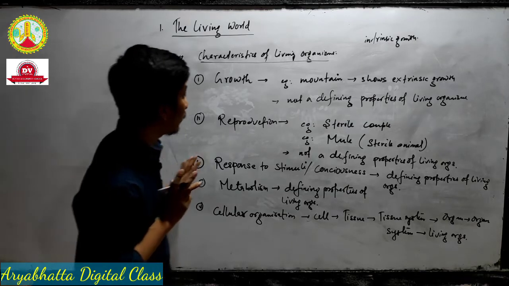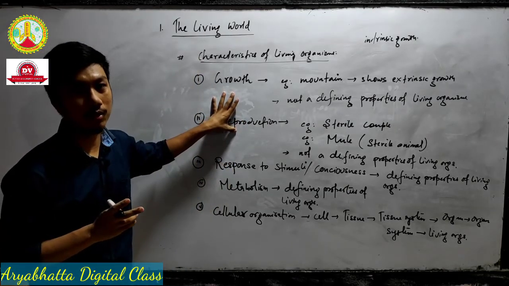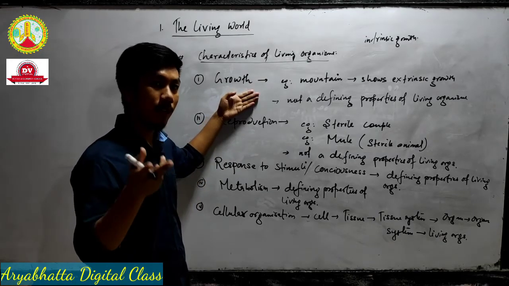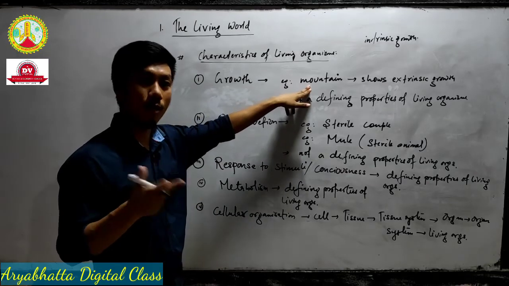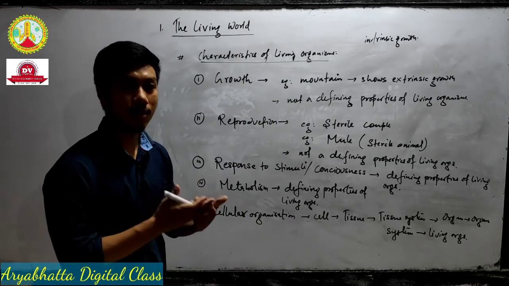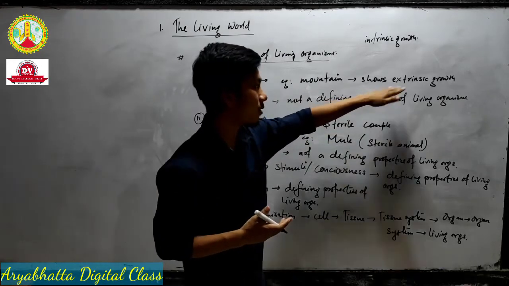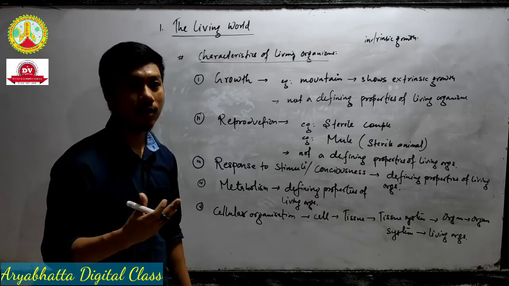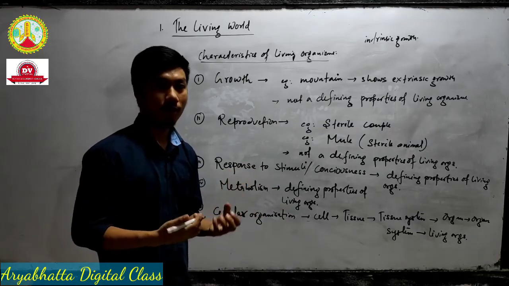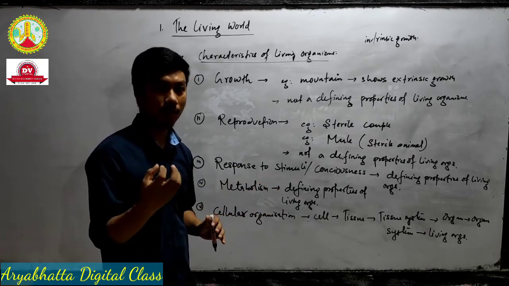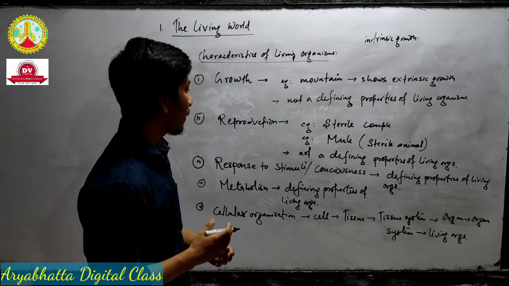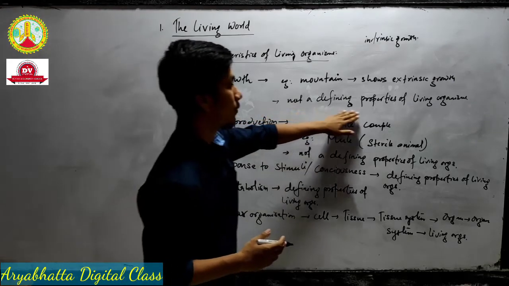What you need to remember is that only growth and reproduction are not the defining properties of living organisms. Why? Because in case of growth, there is an exception. Where do we find the exception? In mountains. In rocks also we find the exception. What happens in a mountain? A mountain also shows growth, but such growth is known as extrinsic growth. That means the growth takes place due to accumulation of other substances outside their body. Accumulation means something is added from outside. That's why we do not say it is a defining property.